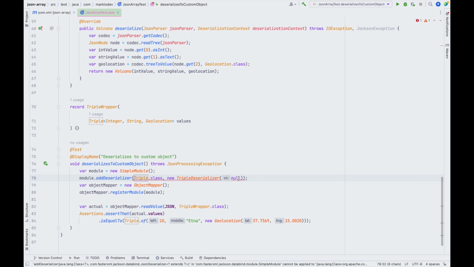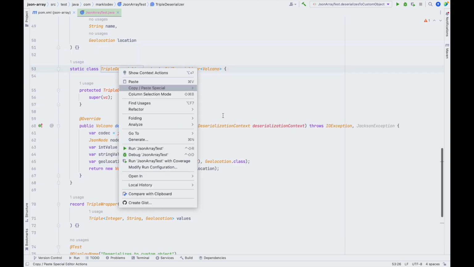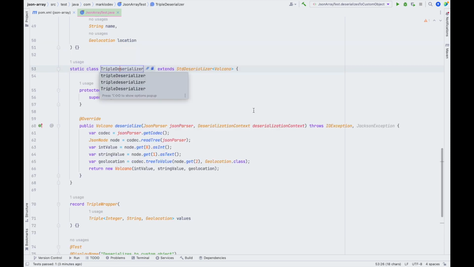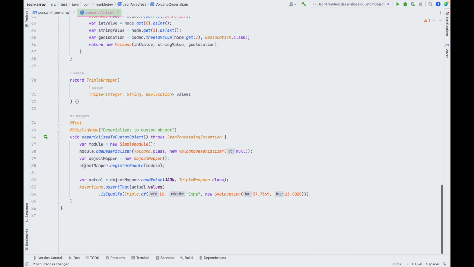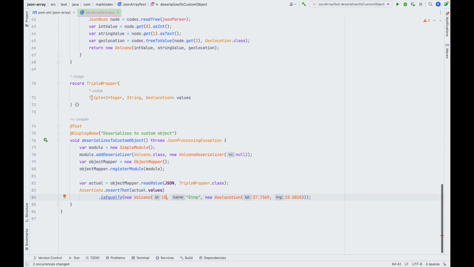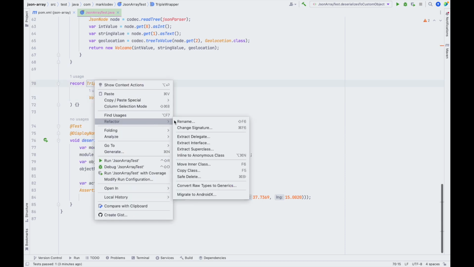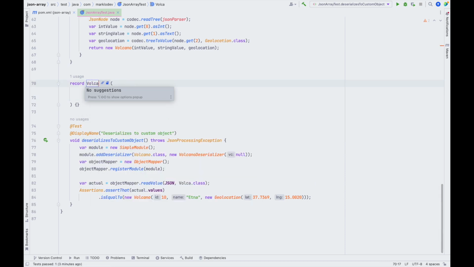The deserializer is not on the triple class, but on the volcano class. We can also rename it. It's not a triple deserializer anymore. And now we can check our assertions. And of course our triple wrapper is not a triple wrapper anymore. So let's change the name here also. And let's run our test.